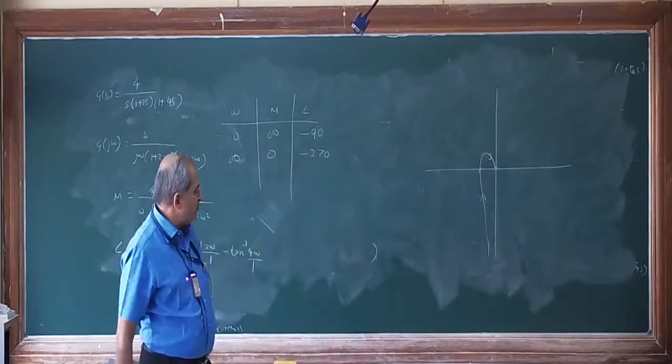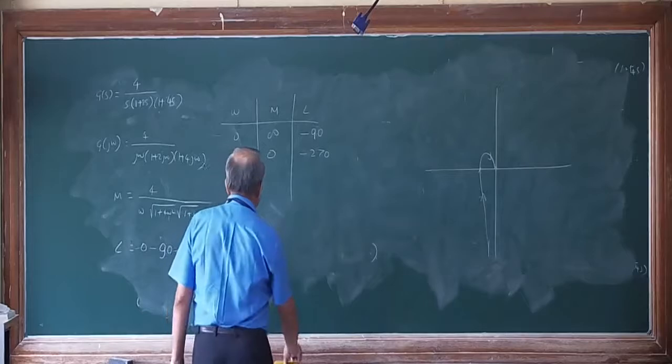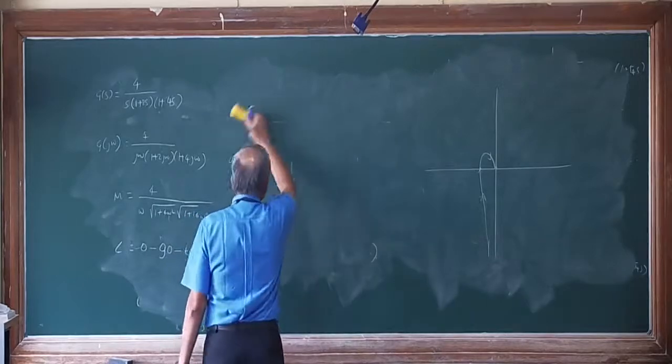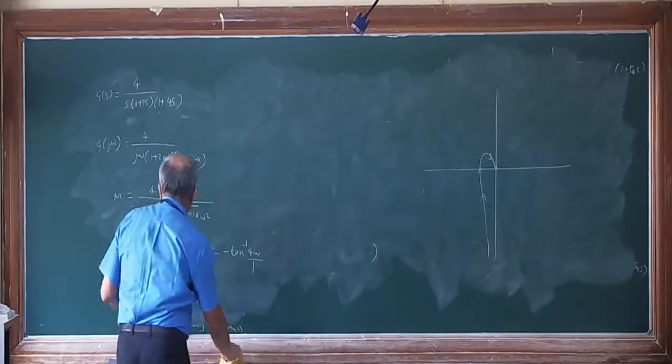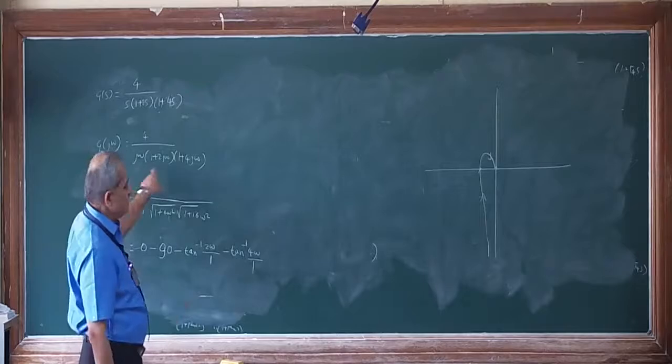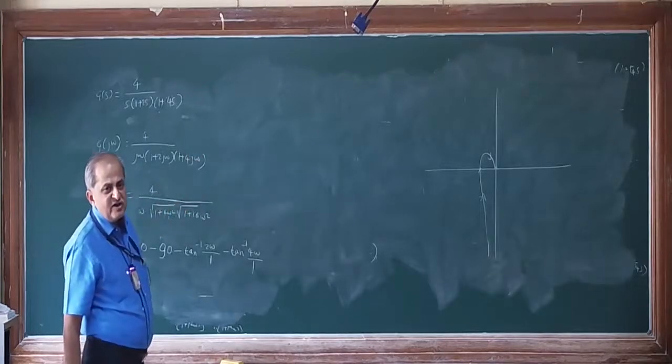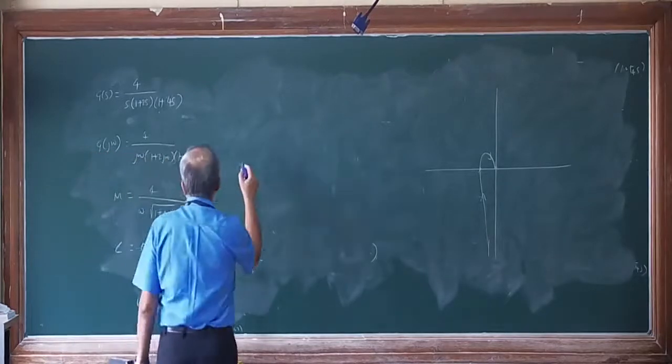For that purpose, I have to do the rationalization. If I rationalize the system, I have to multiply and divide by the complex conjugate of that.